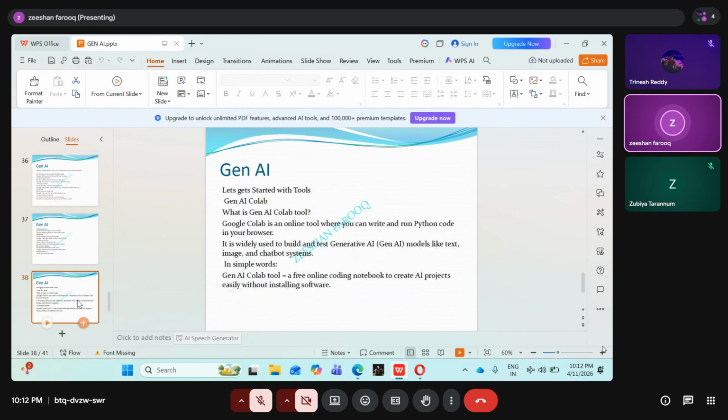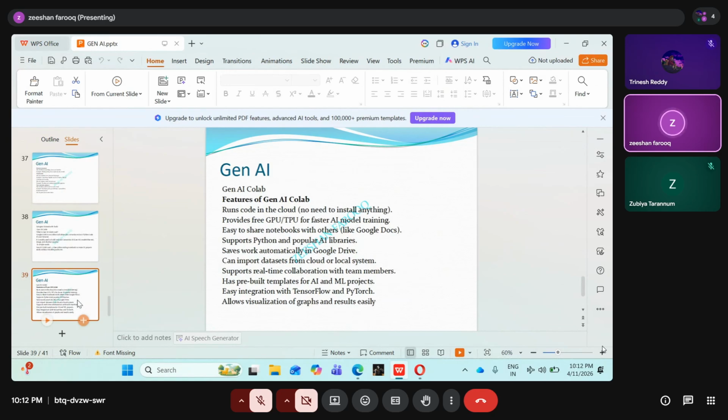Similarly, there is one more tool for Gen AI that is called Gen AI Colab. It's an online tool with which we can run Python code in the browser. It is like ChatGPT, where the prompt comes to us automatically. I will show how we are using this Google Colab tool. It's a free AI coding tool, and we can create AI projects. Let's see, the features are very good.